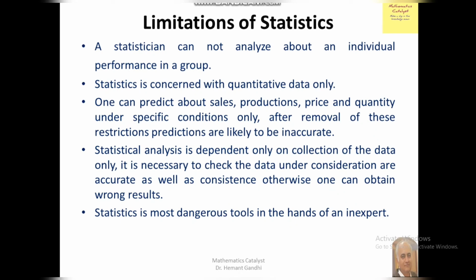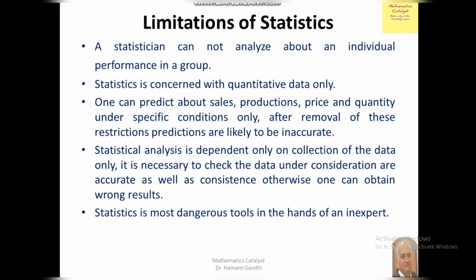In limitations of statistics, a statistician cannot analyze an individual performance in a group. Suppose there are 20 people in a class, and everybody has a score in mathematics of less than 50. But there is one child, the 20th child, who has 100 marks, right? But what will be the average? Whenever you take the average of all those marks, we obtain near about 55% and something.